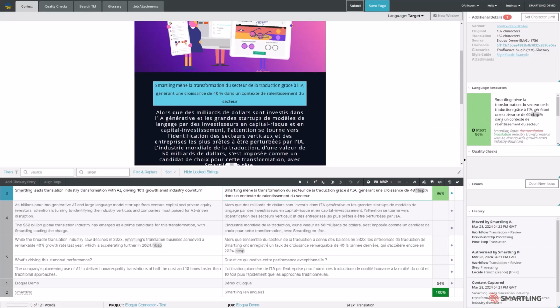Quality assurance checks are shown in real time, allowing the translators to raise issues or address the problem before moving forward. All of these aspects come together to allow the translator to provide a high-quality translation on the first attempt.